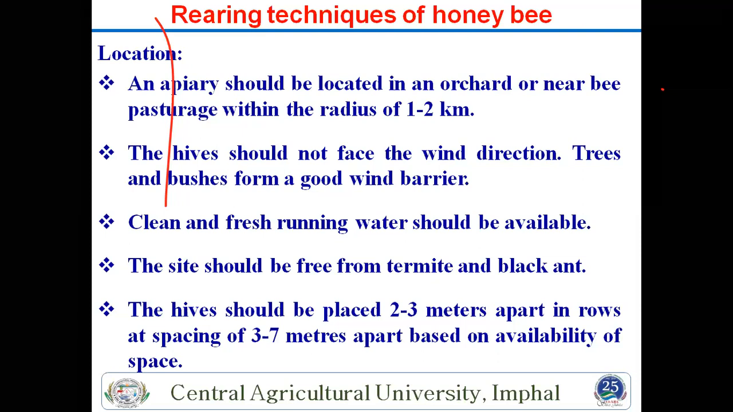Then the site should be free from termites and black ants, because termites and black ants attack honeybee eggs and larvae. Then hives should be placed 2 to 3 meters apart in rows, with row spacing of 3 to 7 meters based on the availability of space. So this is also important: how much space is required from one box to another box.